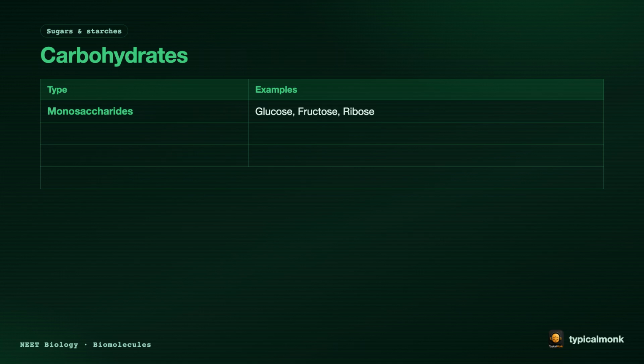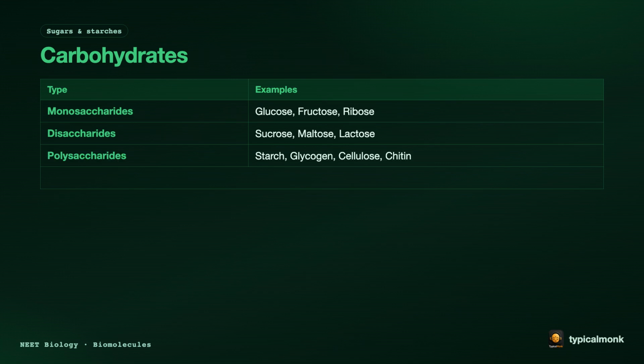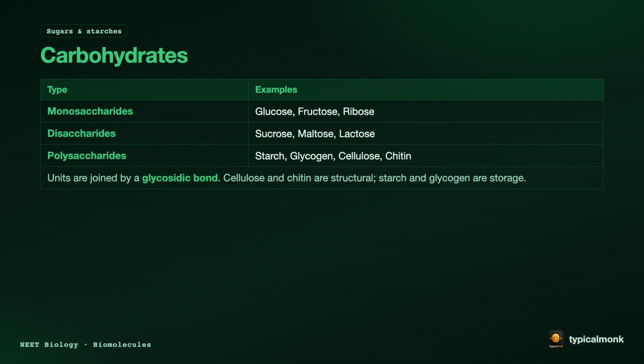Now, carbohydrates. Look at this table. Monosaccharides, glucose, fructose, ribose. Disaccharides, sucrose, maltose, lactose. Polysaccharides, starch, glycogen, cellulose, chitin. The units are joined by a glycosidic bond. Cellulose and chitin are structural. Starch and glycogen are for storage.